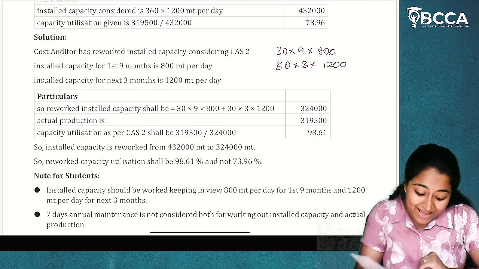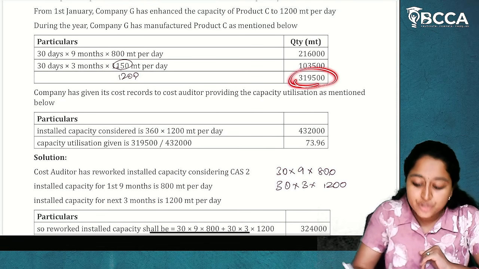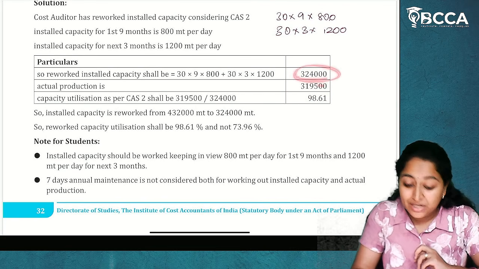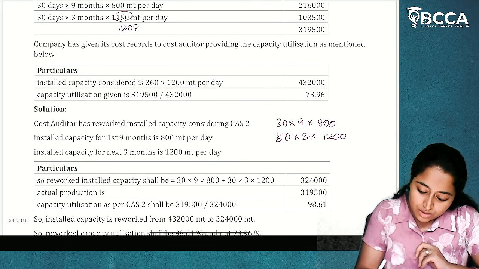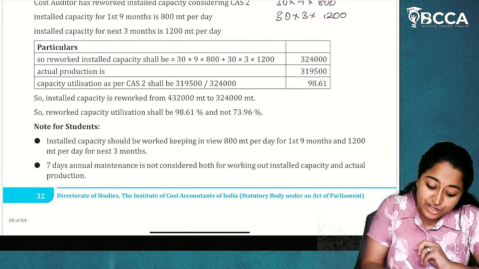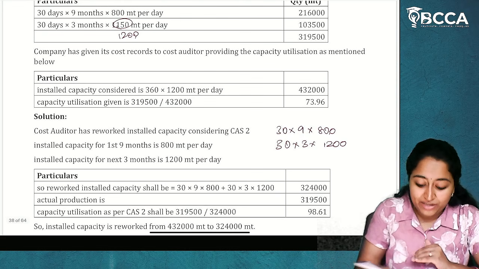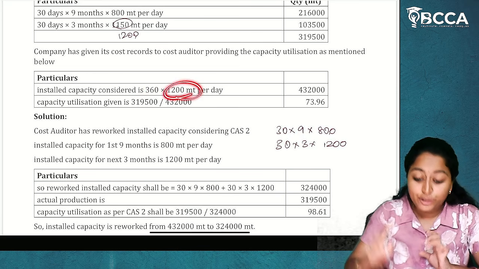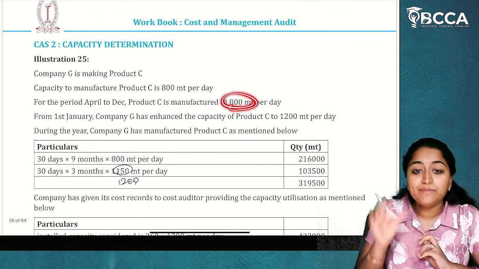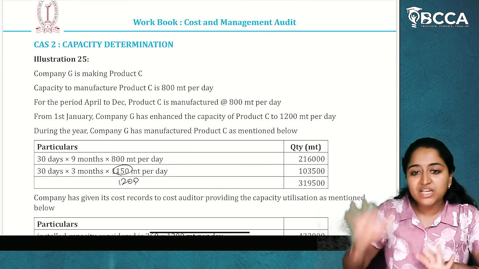Now, what is the actual production which has happened? That is already given in the question: 319,500. So this is my installed capacity which is given. I have reworked it again because for 9 months I am working for 800. Here, for the entire 360 days, they have taken it to be 1200 MT. But is that the case? No. The actual case is that for the first 9 months it is only 800, and for the next 3 months it is 1200. So we are reworking the installed capacity.